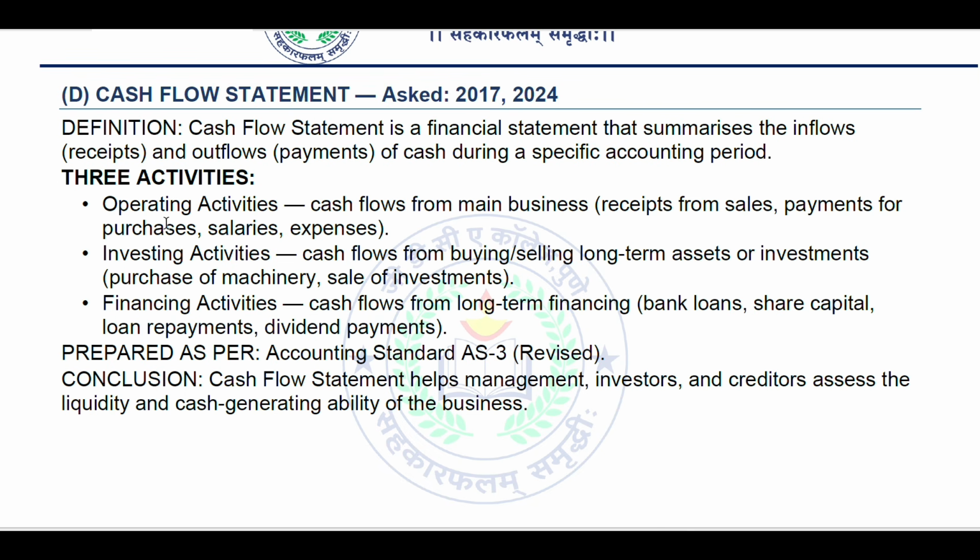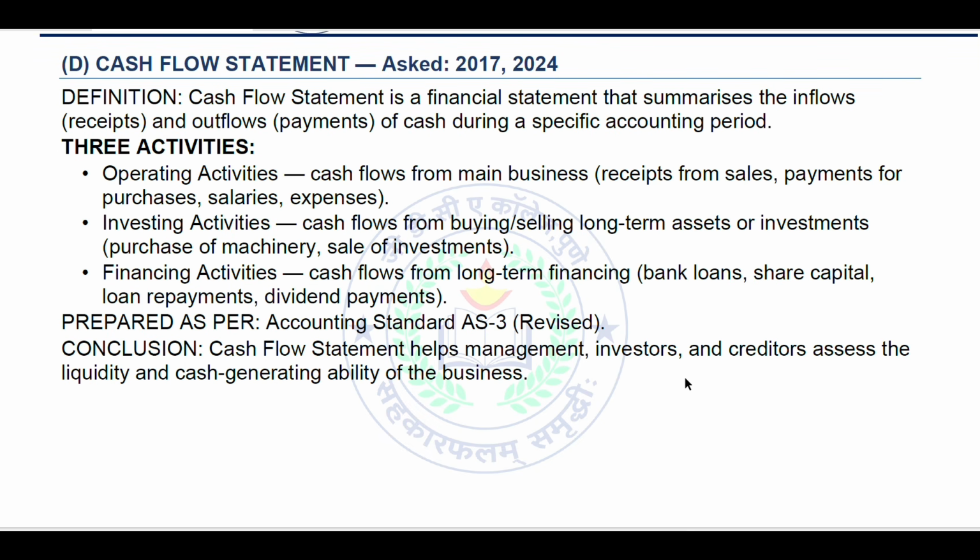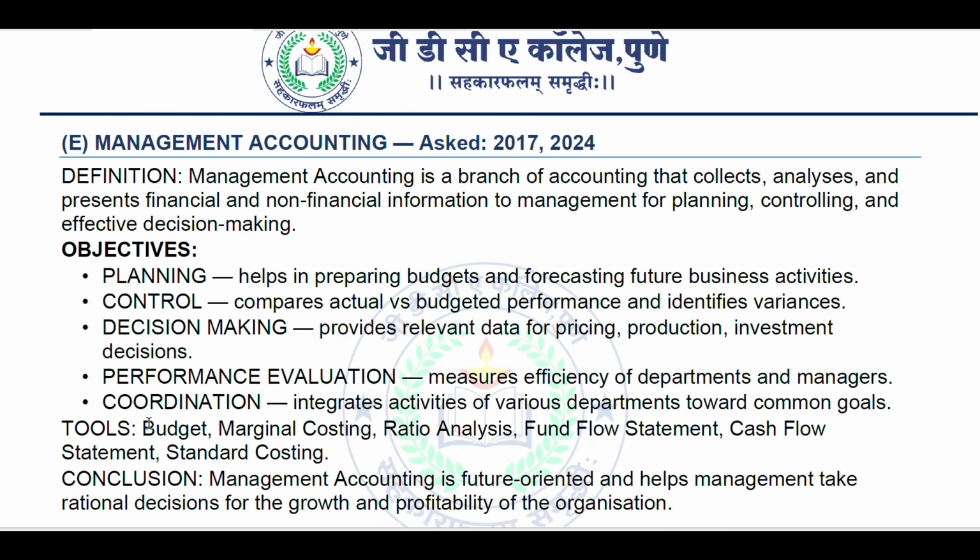Three activities: operating activity, cash flow from the main business, receipts from sales, payments for purchases, salaries or expenses. Investing activities, cash flow from buying and selling long-term assets or investments, like purchase of machinery, sale of investments. Financing activities, cash flow from long-term financing, bank loans, share capital, loan repayments, dividend payments. Prepared as per accounting standard AS 3 revised. Conclusion: the cash flow statement helps management, investors and creditors assess the liquidity and cash generating ability of the business.